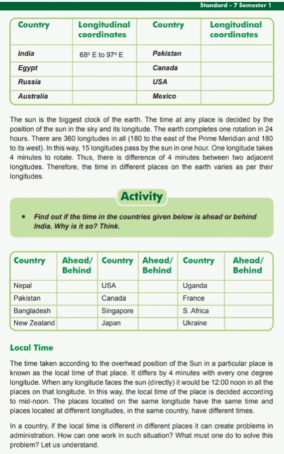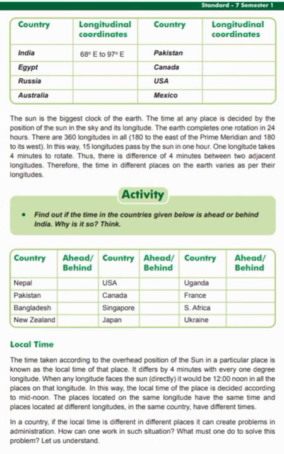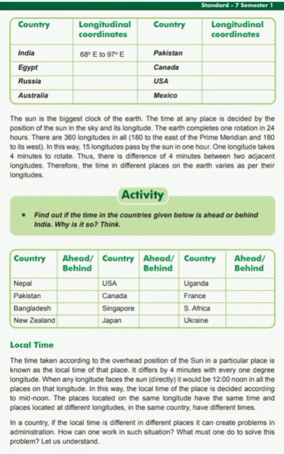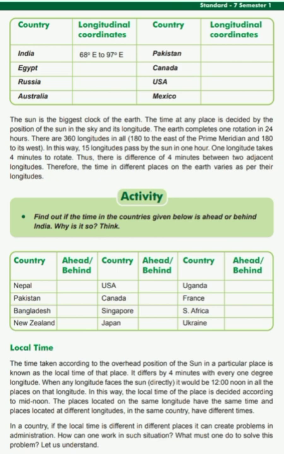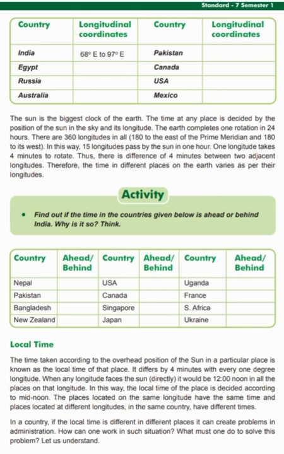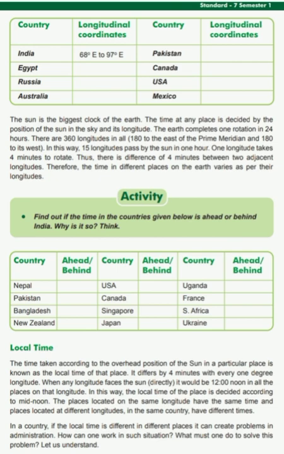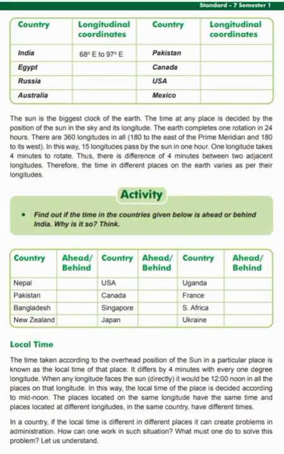Ukraine: behind. Because those countries in the east of India are ahead of Indian time, while those which are in the west are behind. Local time: the time taken according to the overhead position of the sun in a particular place is known as the local time of that place. It differs by 4 minutes with every 1 degree longitude. When any longitude faces the sun directly, it would be 12 noon in all the places on that longitude. In this way, the local time of the place is decided according to mid-noon.